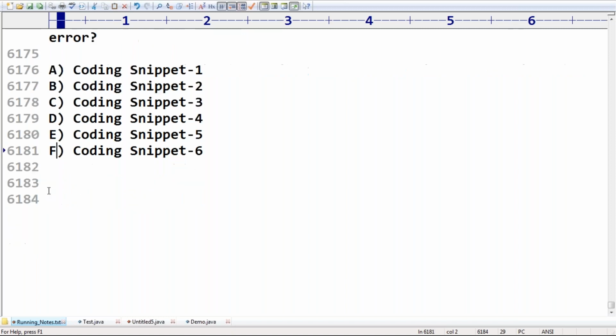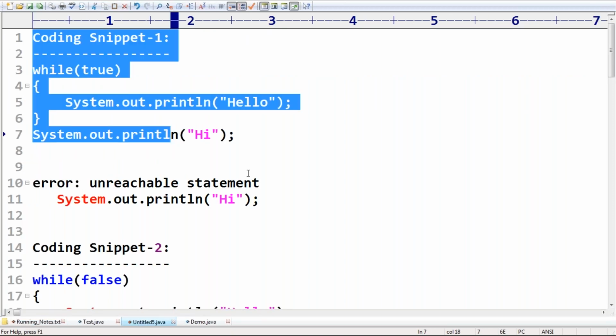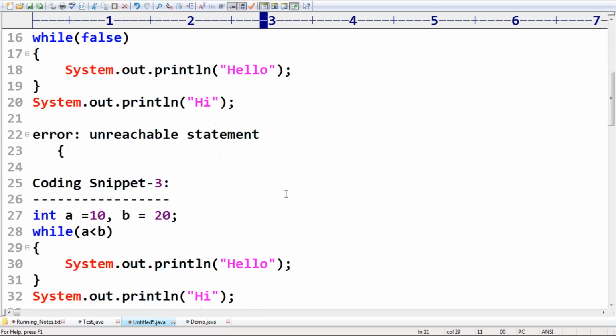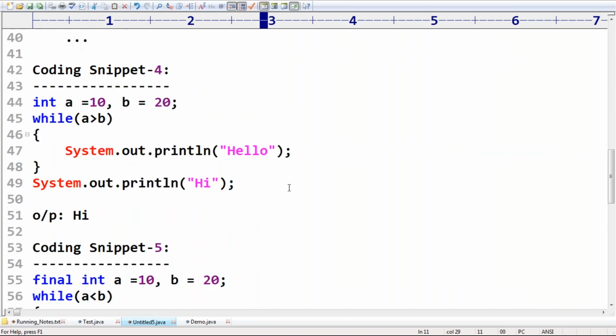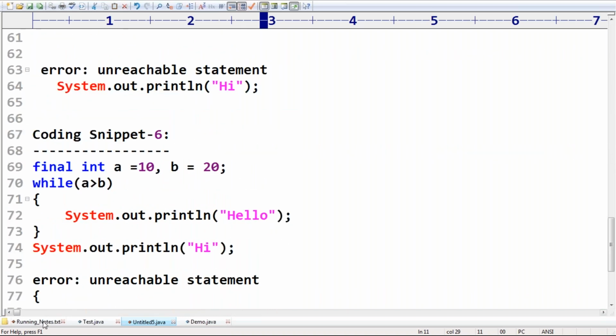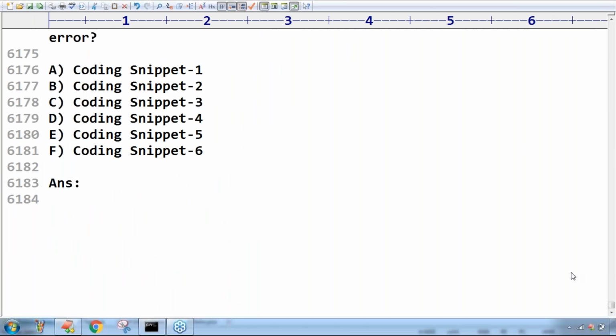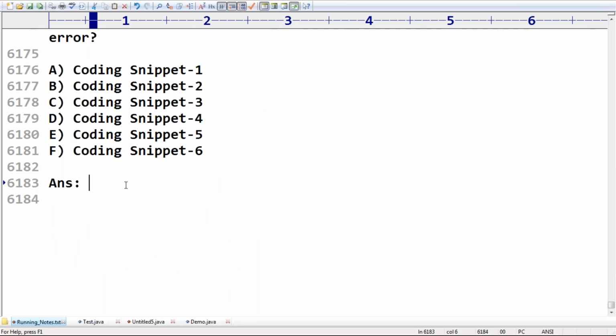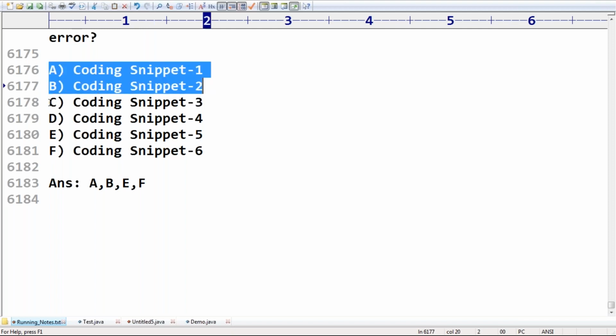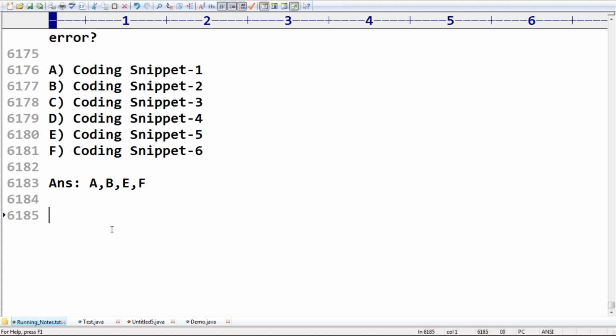Can you please confirm what answer we are going to get? So first case, coding snippet 1 compile time error, 2 compile time error, 3 no error, 4 no error, and 5 and 6 are fine. So the answer is the A case, B case, and then E case and F case. In cases 3 and 4 we never get a compile time error. Any doubt?